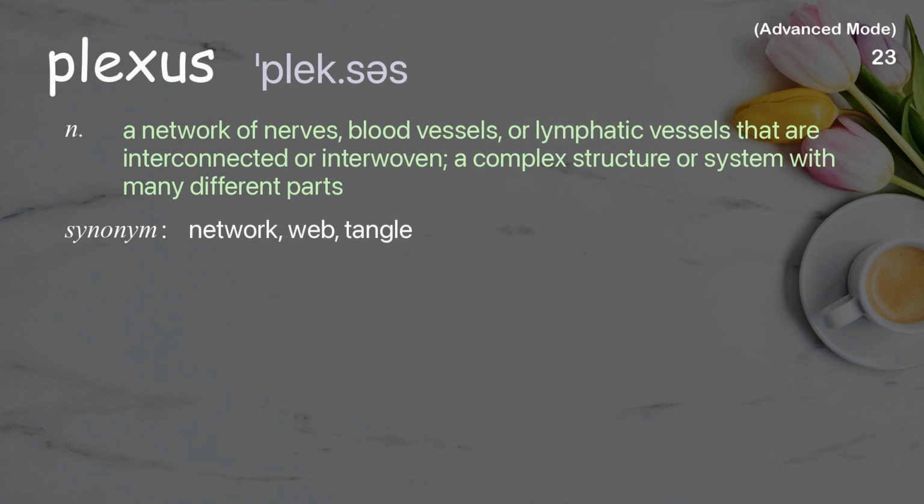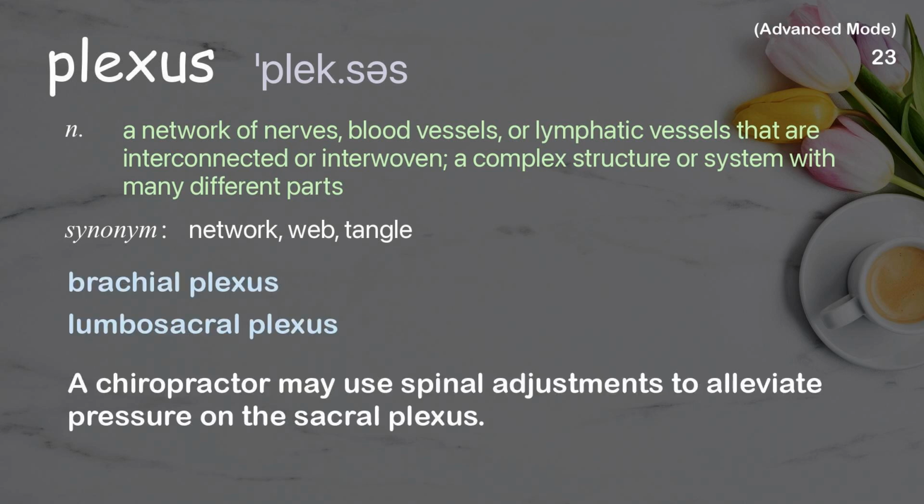Plexus. A network of nerves, blood vessels, or lymphatic vessels that are interconnected or interwoven, a complex structure or system with many different parts. Examples: Brachial plexus. Lumbosacral plexus. A chiropractor may use spinal adjustments to alleviate pressure on the sacral plexus.